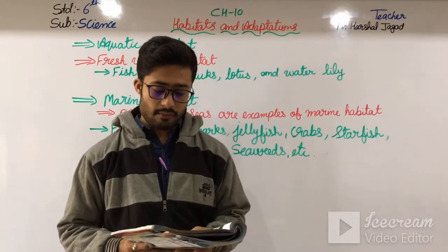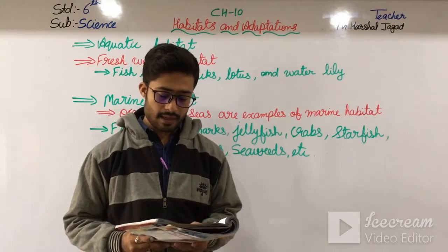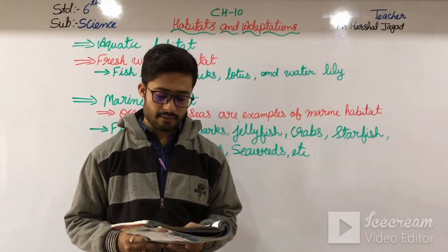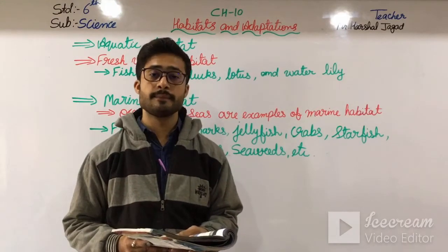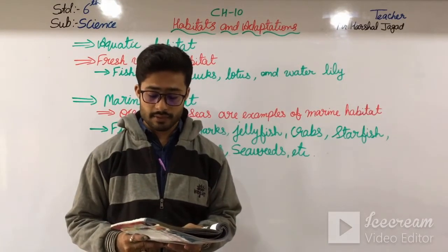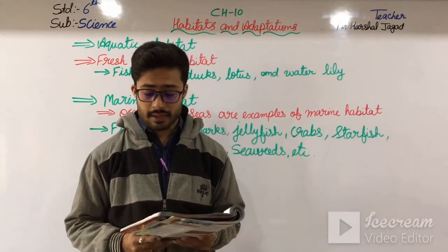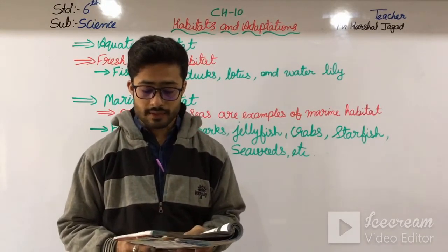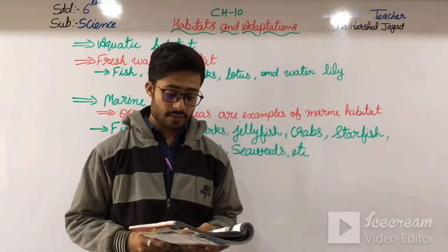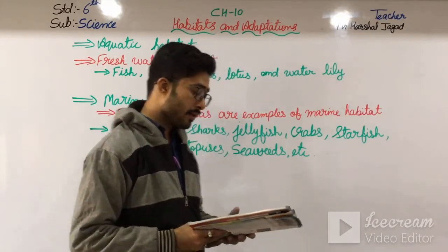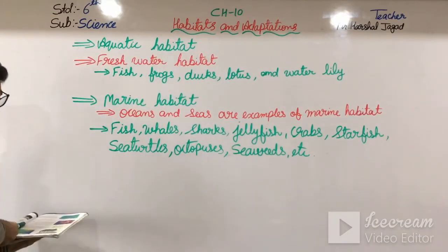Coral reefs are mostly found in the Andaman and Nicobar Islands and the Great Barrier Reef of Australia. Coral reefs, if I say in Gujarati, you can see here a picture is given. Okay students, so a coral reef is also an example of marine habitat.